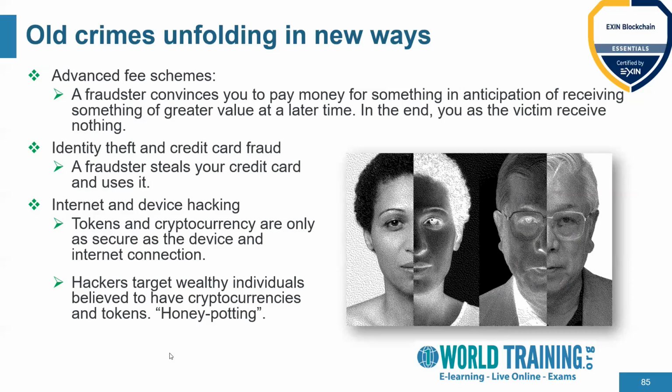Once these hackers or attackers get that information, they try to trap these wealthy individuals, and this phenomenon is called honeypotting. This is one of the common phenomena used by attackers as well. So these are a few kinds of attacks which are now unfolding in the blockchain network as well.